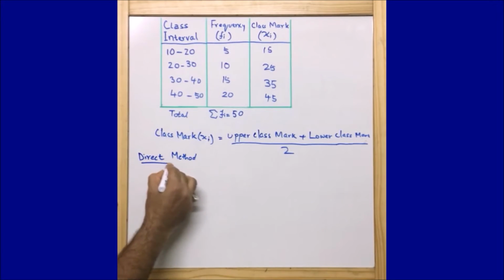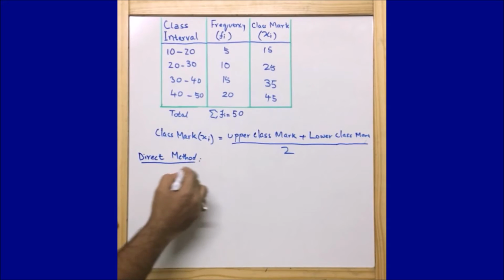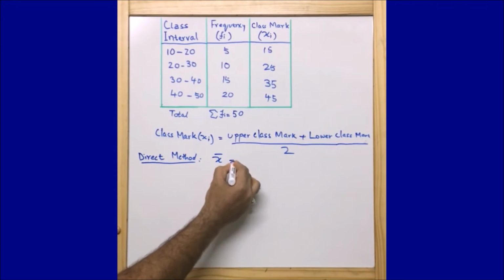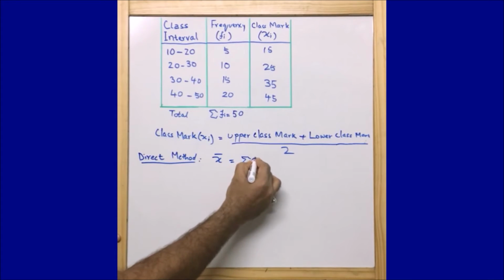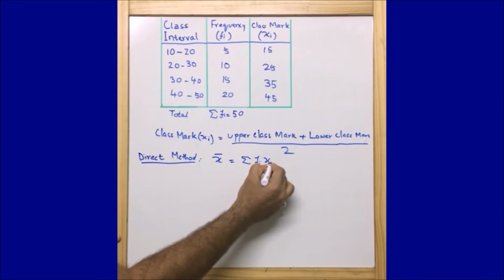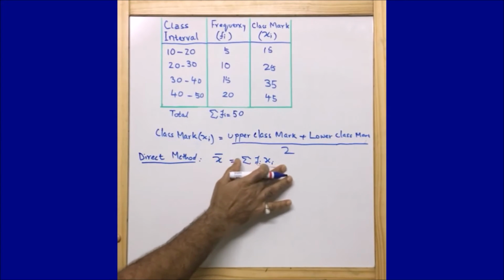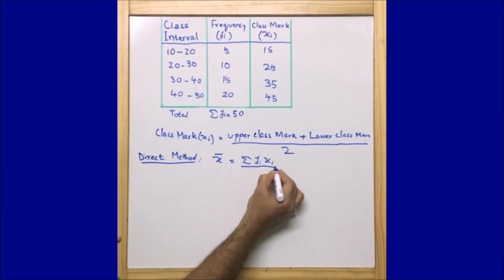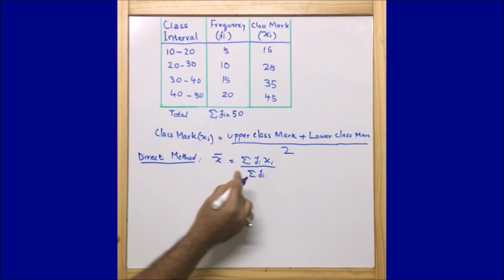So, the direct method. The direct method is very simple and easy. To find the mean in the direct method, the formula is x bar equals summation of fi xi divided by summation of fi.